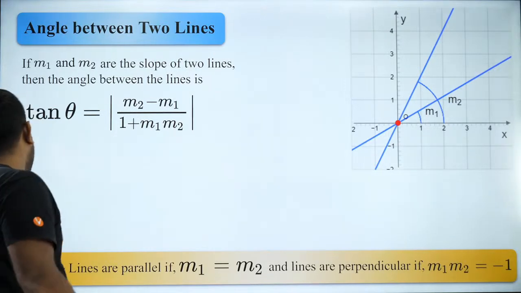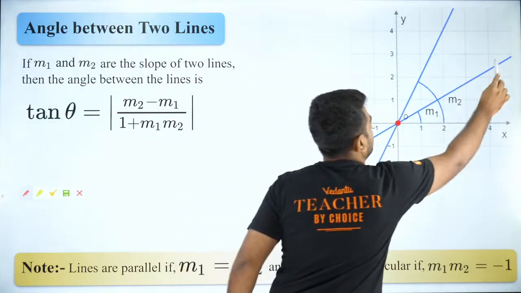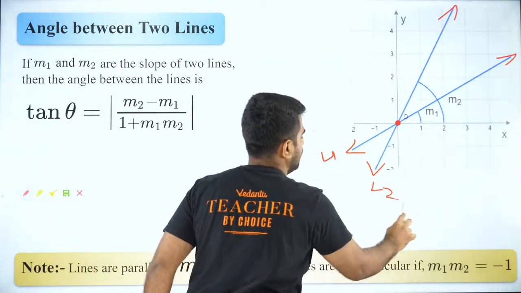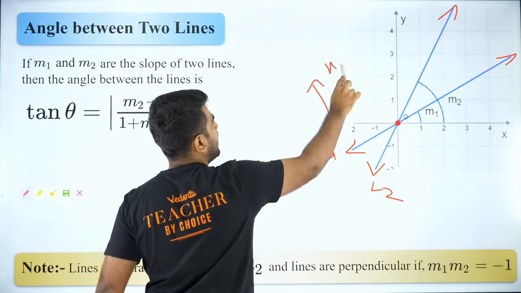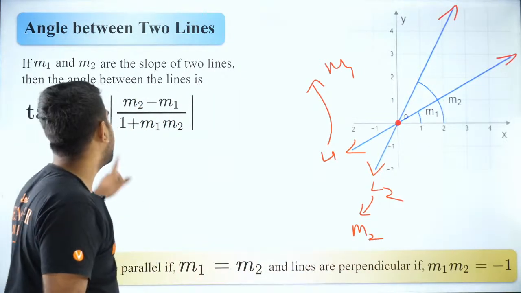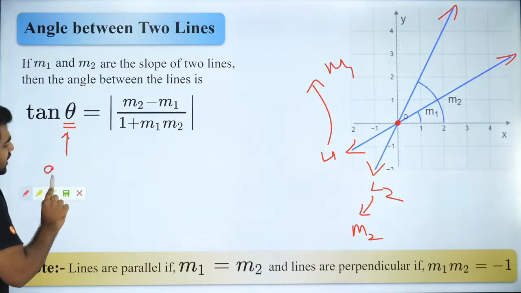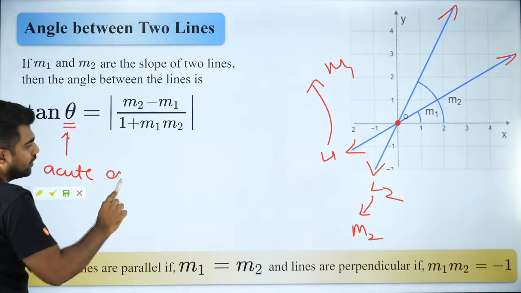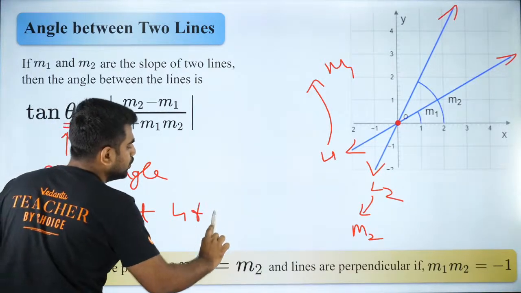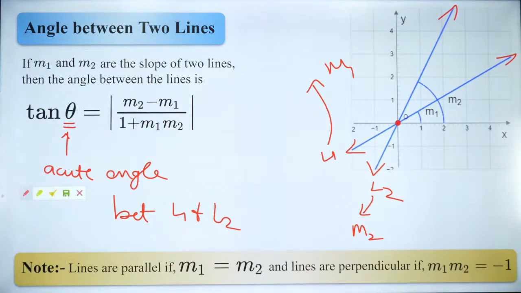So if you have two lines like this, let us say you have line L1. So this is line L1 and this is line L2. So L1 has a slope M1 and L2 has a slope M2. Then the angle between them, the acute angle in between them, is given by this formula. Please make a note of it, everybody.